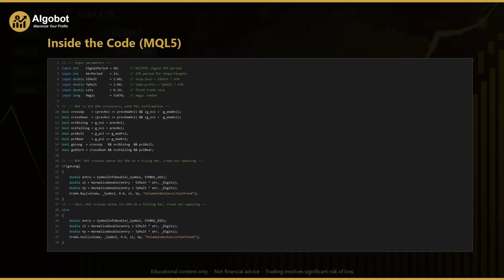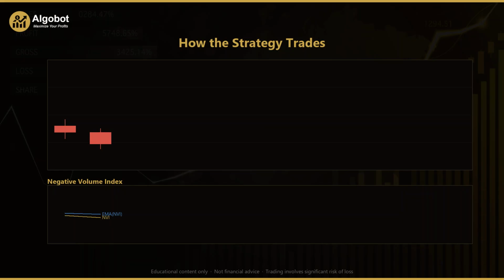The sell branch does the reverse. It reads the bid as the entry, places the stop above and the target below, again scaled by the ATR, and calls trade.sell. So both sides share the same volume-driven signal and the same volatility-based risk framework, just pointed in opposite directions. Let's bring this to life on the chart.